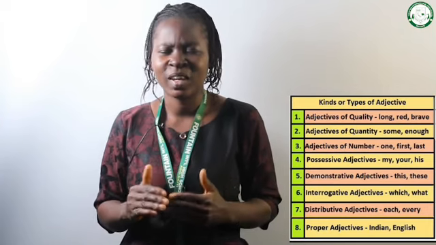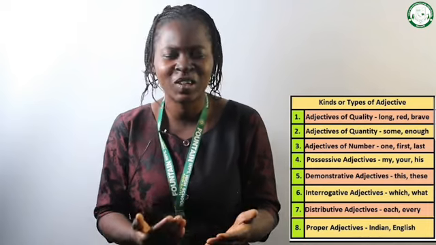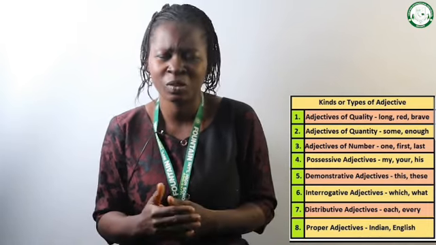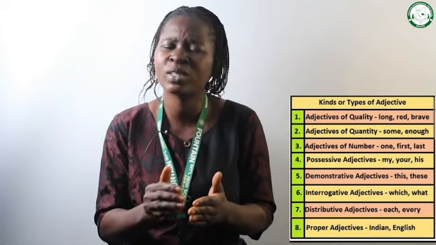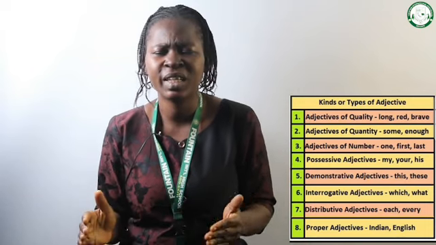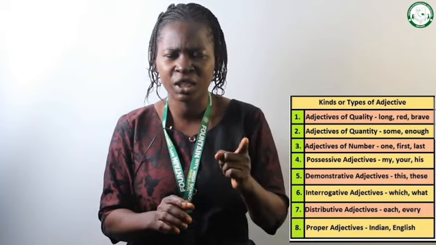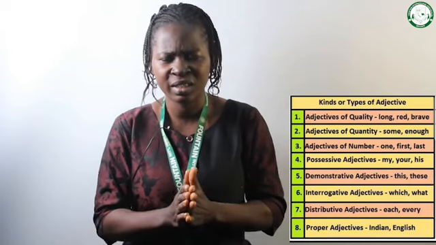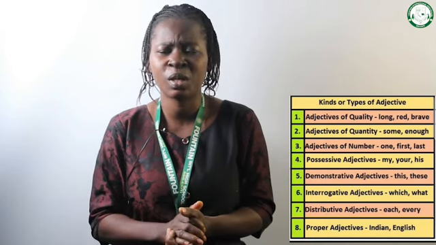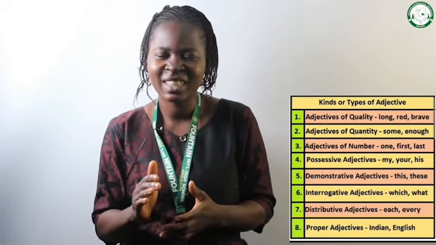From the word interrogate: when you interrogate, you elicit information, you ask questions. So this type of adjective is used to ask questions about what is being described. For example, which book is this? Whose pencil is this? Look at which, look at whose. These words are used to ask questions. So that's why we refer to them as interrogative adjectives.